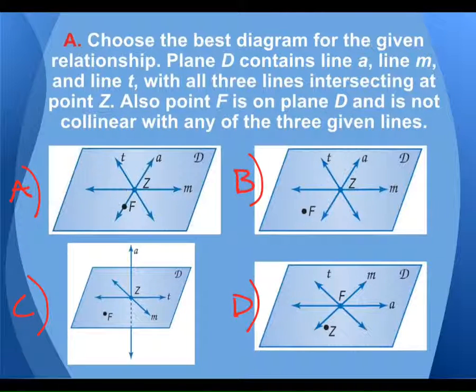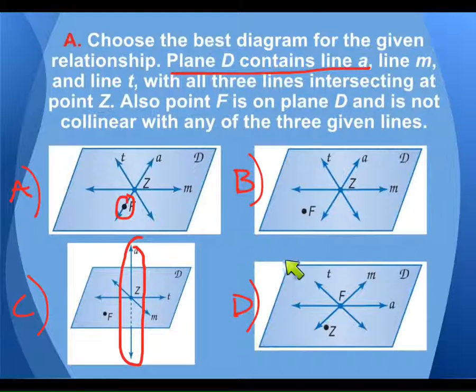The reason this wouldn't, because F's collinear. It says it's not collinear with any of the lines. What about the reason this one wouldn't? There's no A. Line A in this case is not contained in the plane, right? Remember we said planes have no thickness? It goes through the plane, but it's not contained in the plane, right? So that would be why that one's not. This one would be because, again, point F is collinear. The correct answer would be B.